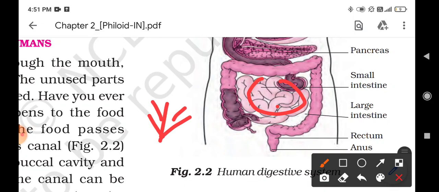Those nutrients are sucked by the inner walls of the small intestine through villi, and they get transferred to different body parts, and we get energy from the digested food.